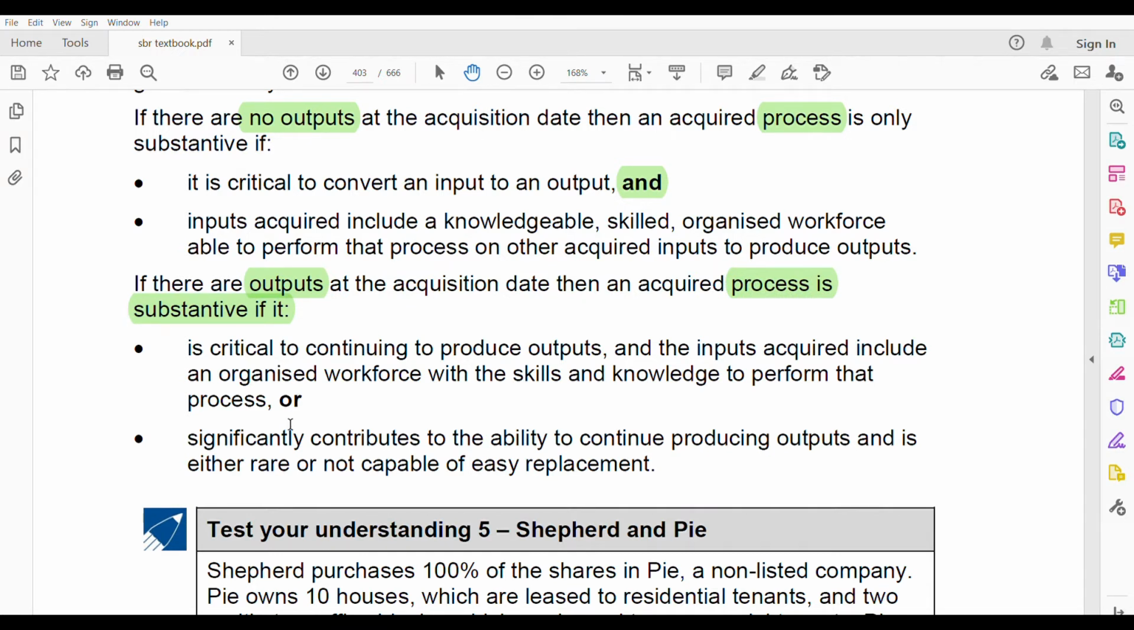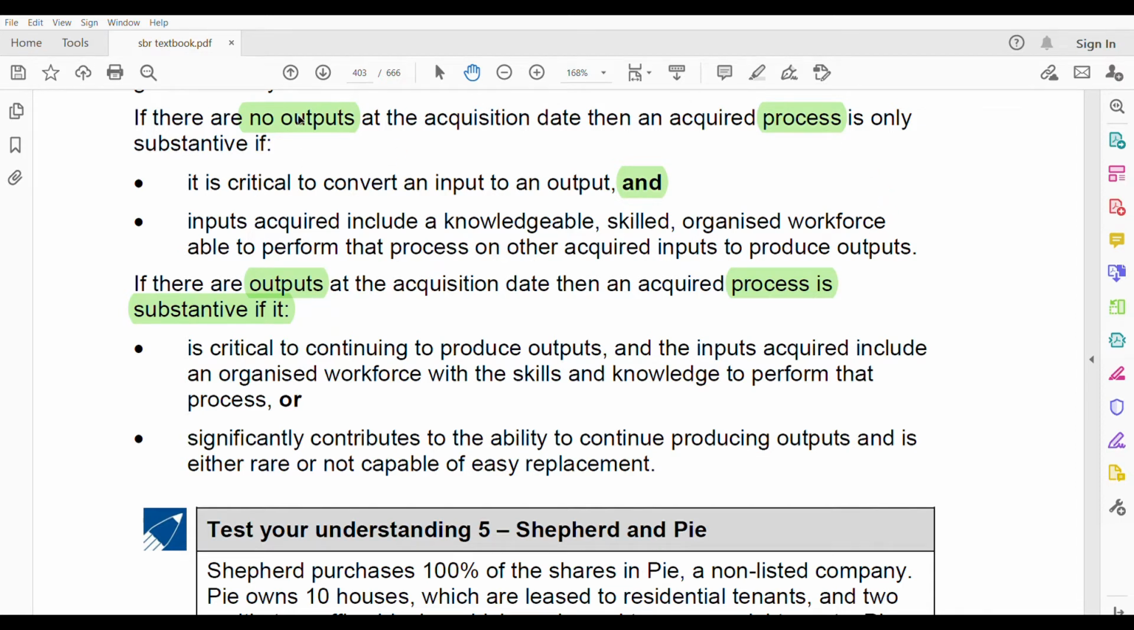What is it? It's critical to continuing to produce outputs. And the inputs acquired include an organized workforce with skills and knowledge to perform that process. So here also, it's very much similar to this one. But here, it's much more critical than this one. Okay. Second, or. Okay, so this or that. They are more relaxed when they have an output also at the acquisition date because it becomes easier for them.